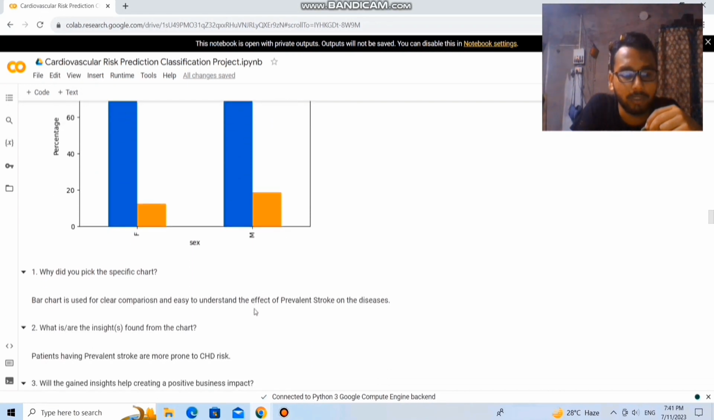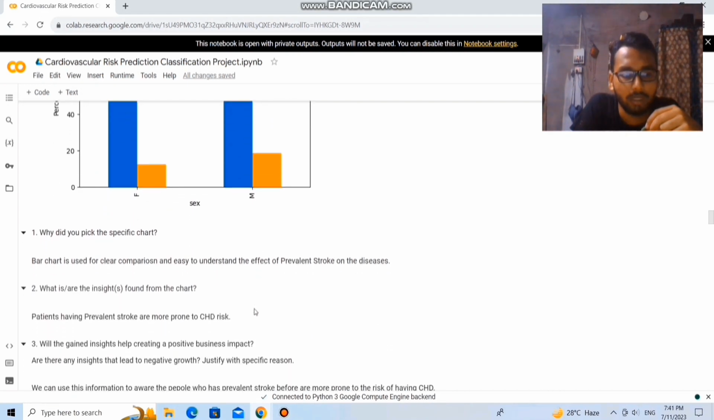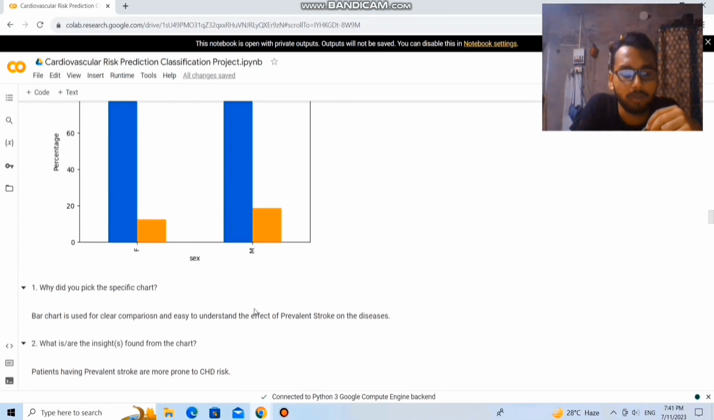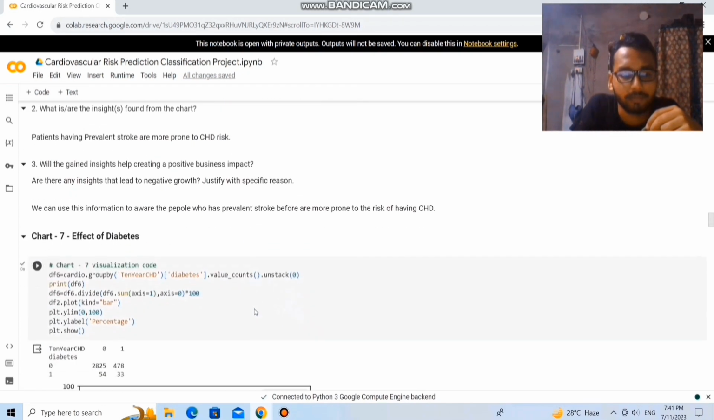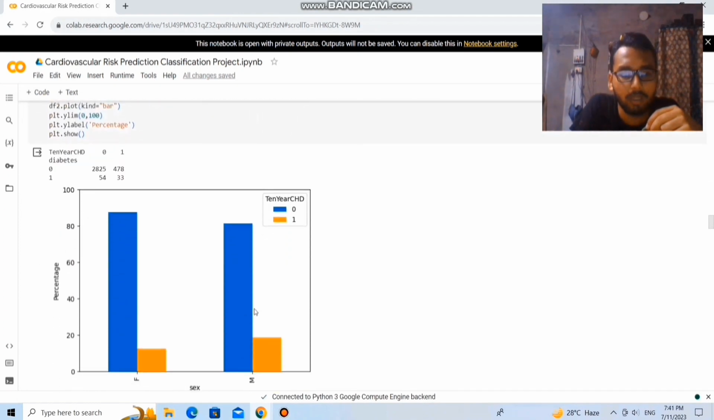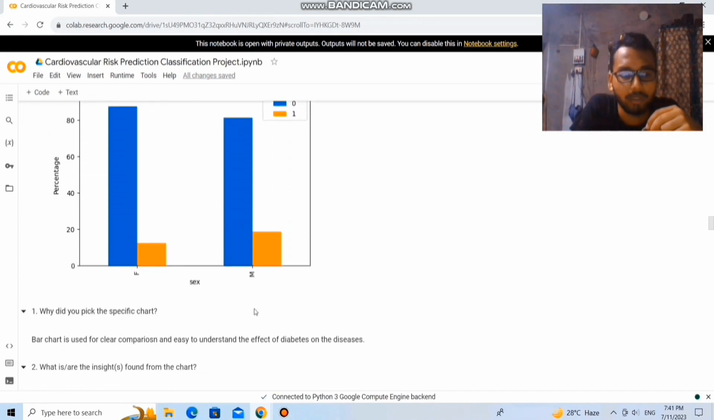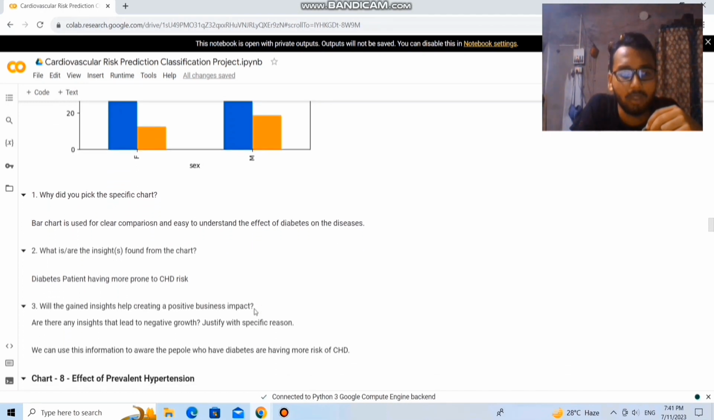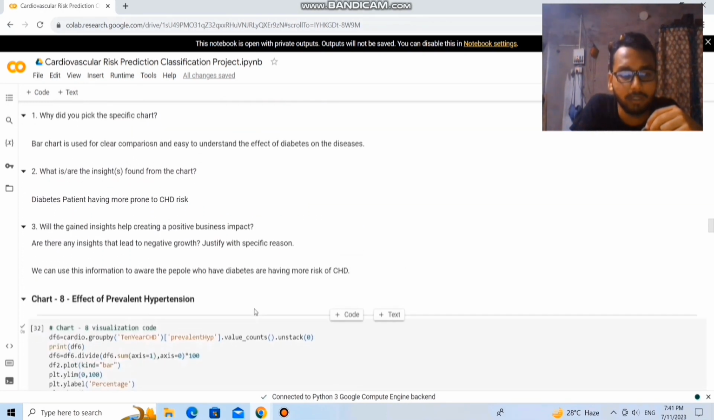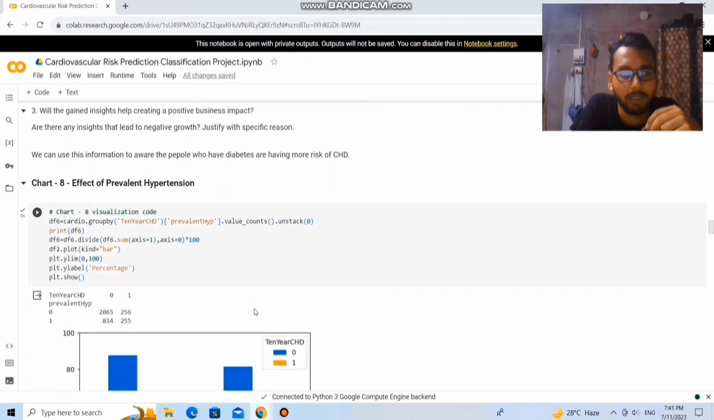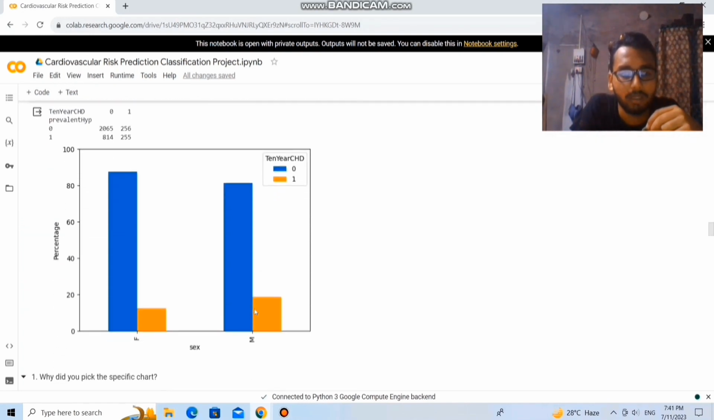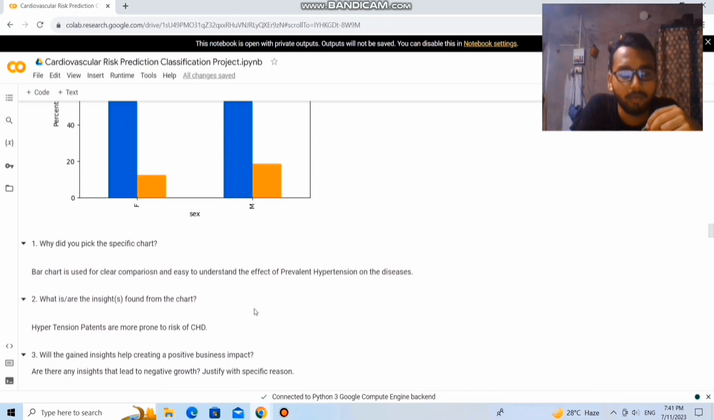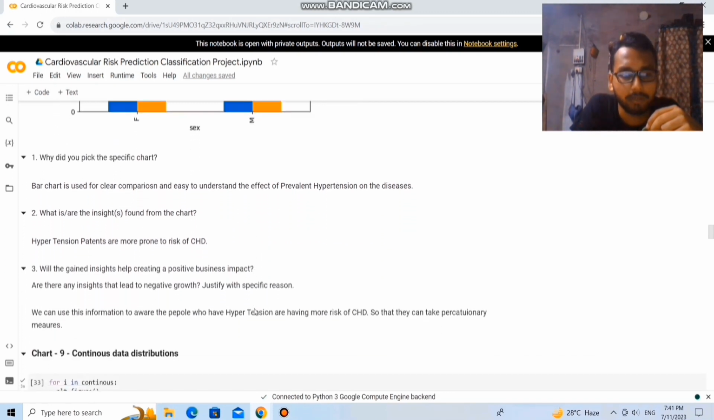Next is the effect of prevalent stroke. From the graph we can easily understand that patients having prevalent stroke are more prone to coronary heart disease risk. Next is the effect of diabetes. From the graph you can easily understand that diabetes patients are more prone to coronary heart disease risk. Effect of prevalent hypertension: people who have hypertension are more prone to coronary heart disease risk.